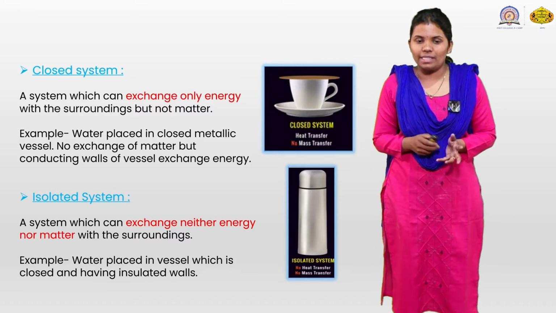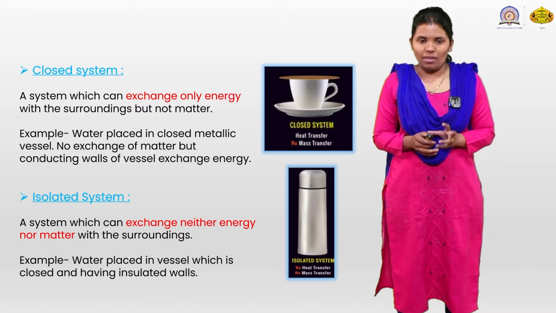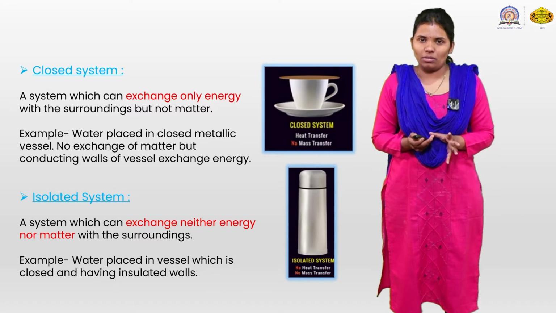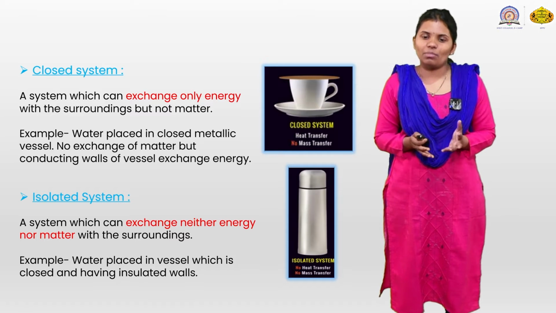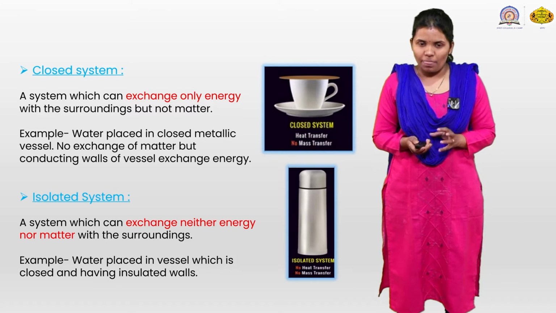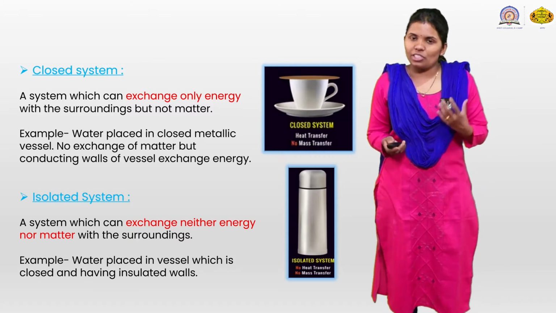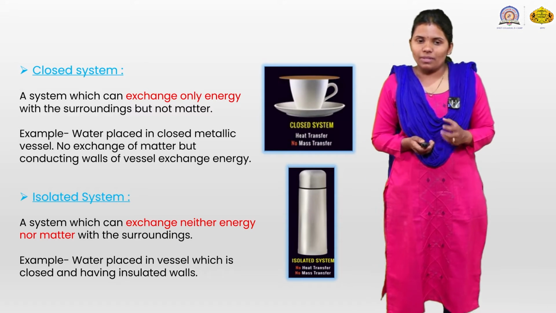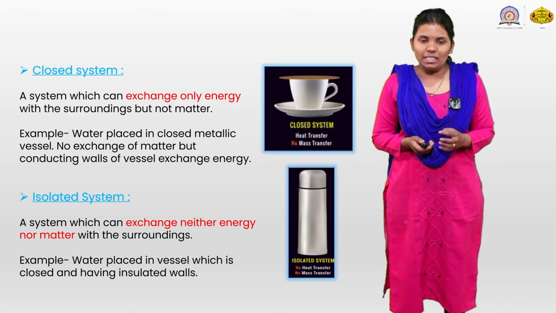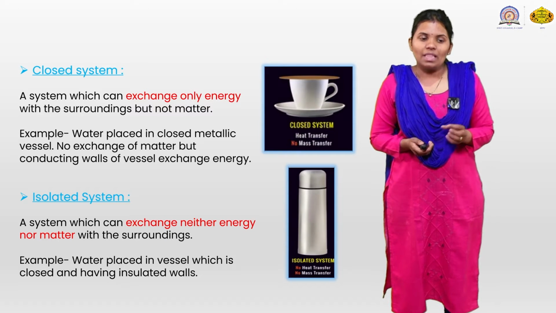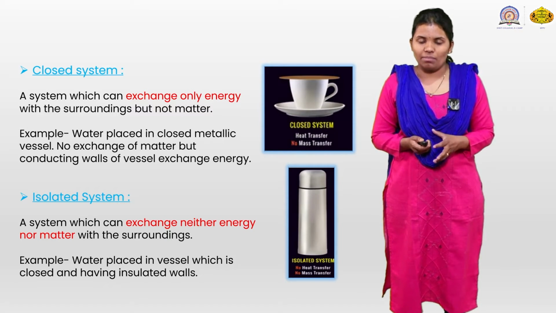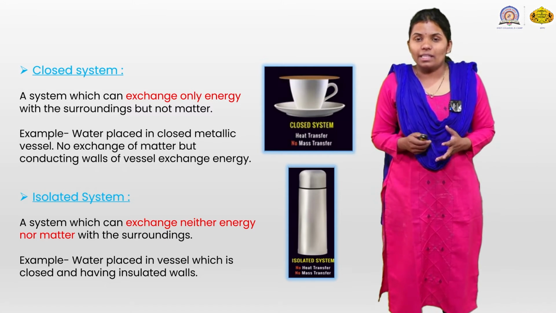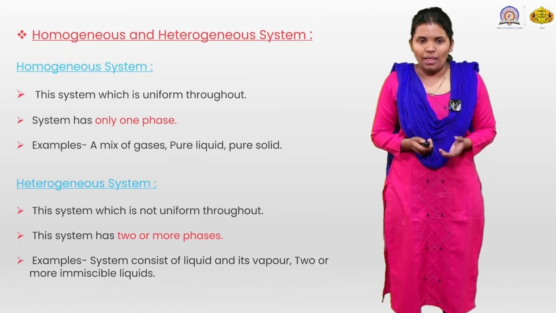neither energy nor matter, called an isolated system. Water placed in a closed vessel having insulated walls, like a thermos flask, is the example for the isolated system. A closed system only exchanges energy but not matter. A closed vessel or a closed cup of tea is the example for the closed system. And the isolated system exchanges neither energy nor matter. Here I can take the example of a thermos flask.